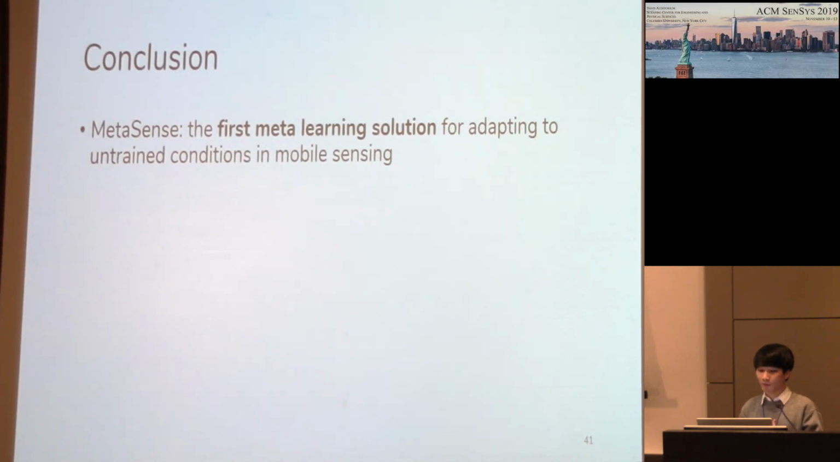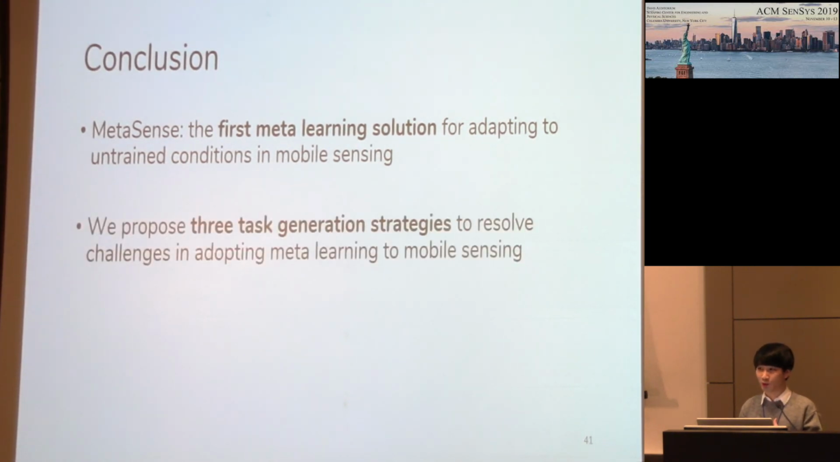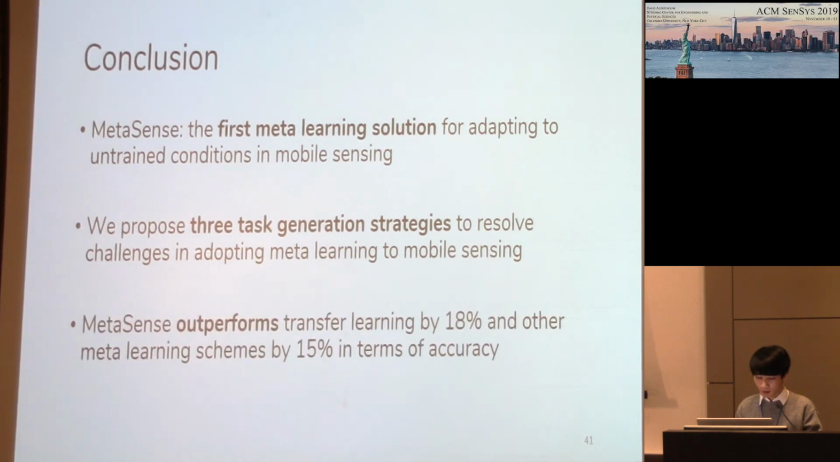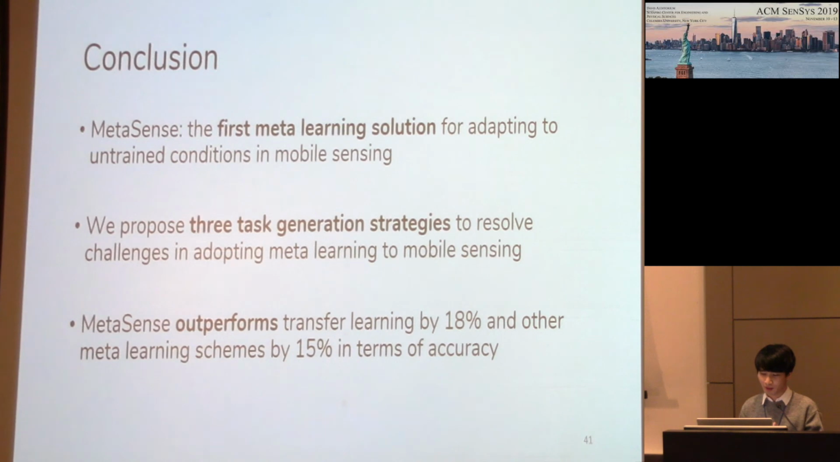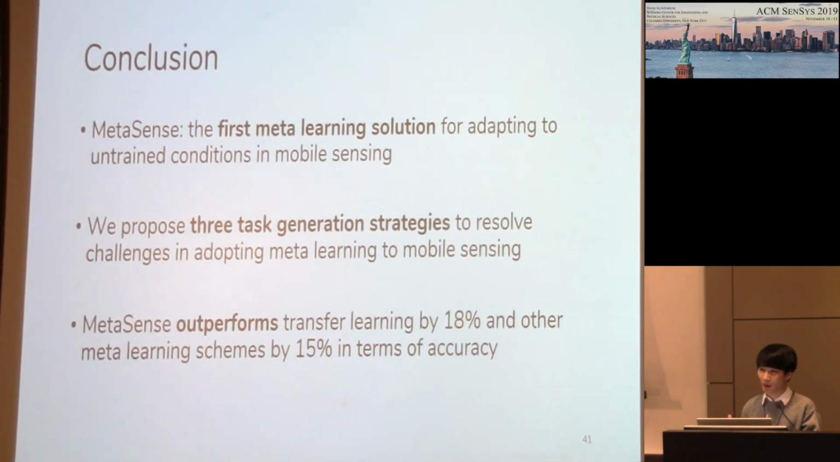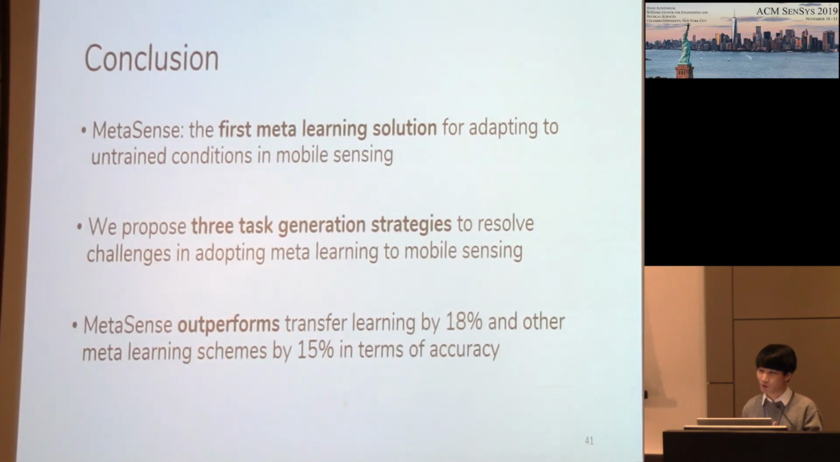So in conclusion, we present MetaSense. To the best of our knowledge, this is the first meta-learning-based solution for adapting to untrained conditions in deep mobile sensing. And we propose 3 task generation strategies to resolve the challenges in adopting meta-learning to mobile sensing. And finally, our results show that MetaSense outperforms transfer learning by 18% on average, and other meta-learning schemes by 50% on average in terms of accuracy.